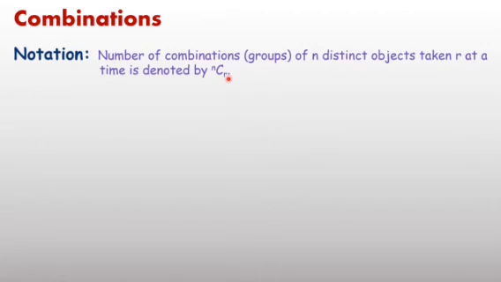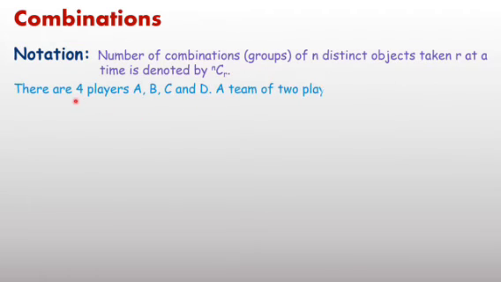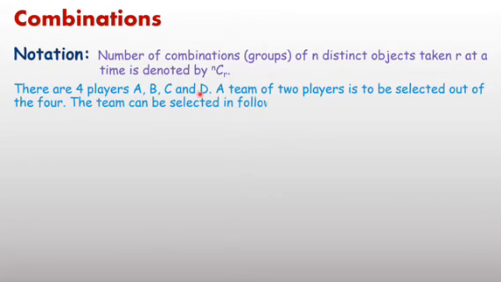Here you are going to form a group. For example, there are 4 players A, B, C and D. A team of 2 players is to be selected out of 4.